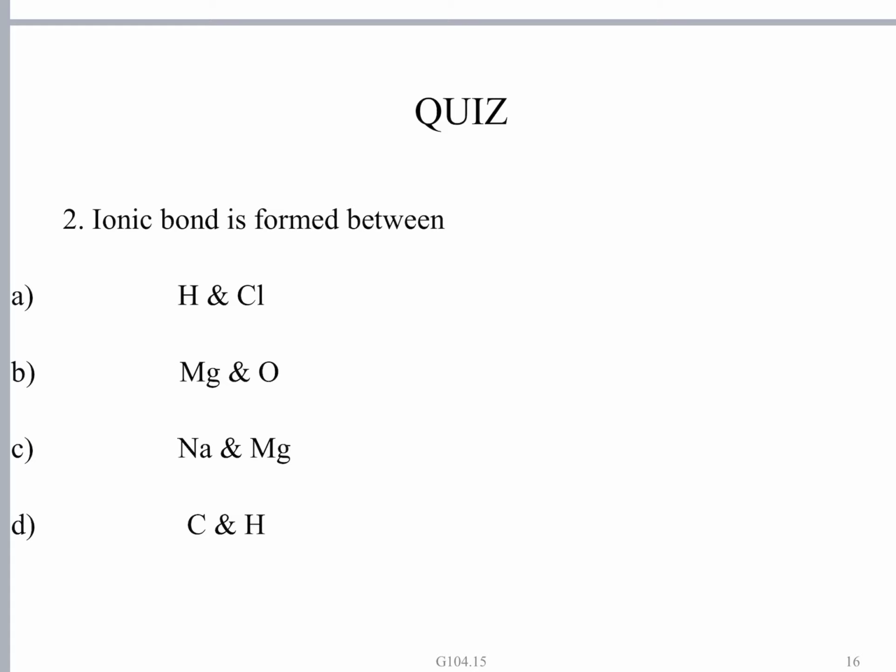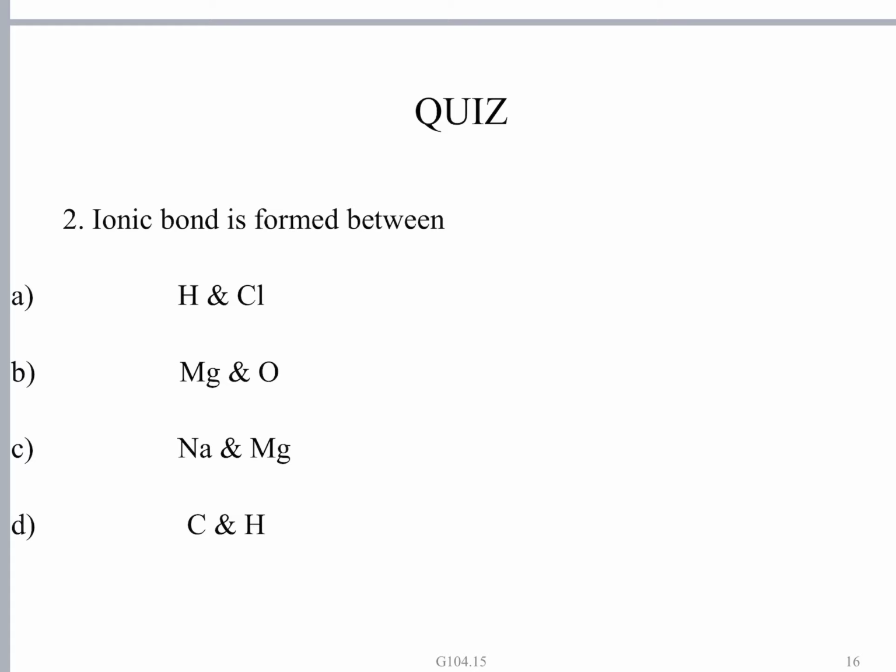The electronegativity difference must be very high for the formation of an ionic compound. The electronegativity difference between hydrogen and chlorine is not that high, so in HCl only a covalent bond is formed. Likewise, in the case of magnesium and oxygen, the electronegativity difference is high enough to allow the transfer of electrons from magnesium to oxygen to form stable ions. So in magnesium oxide, ionic bond is formed.